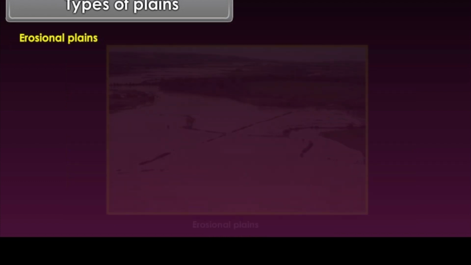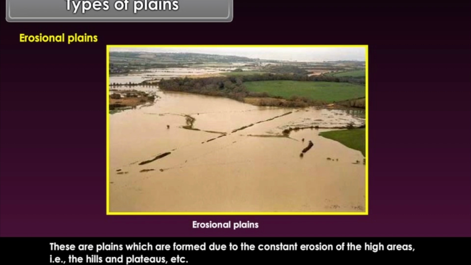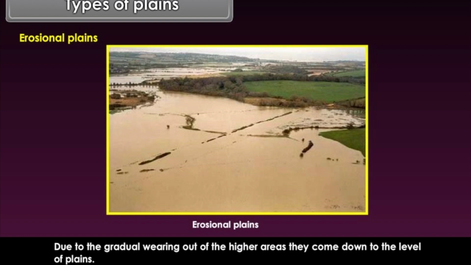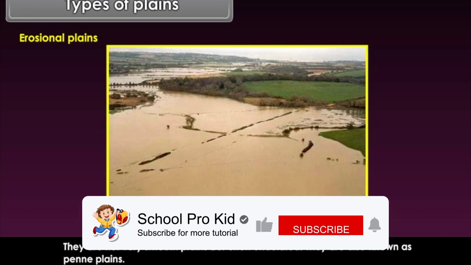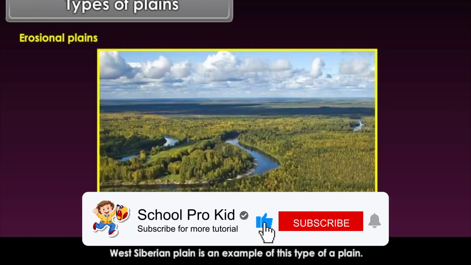Erosional plains. These are plains which are formed due to the constant erosion of the high areas, that is, the hills and plateaus, etc. Due to gradual wearing out of the higher areas, they come down to the level of plains. They are not very smooth plains but often undulated. They are also known as Peneplains. West Siberian plain is an example of this type of plain.